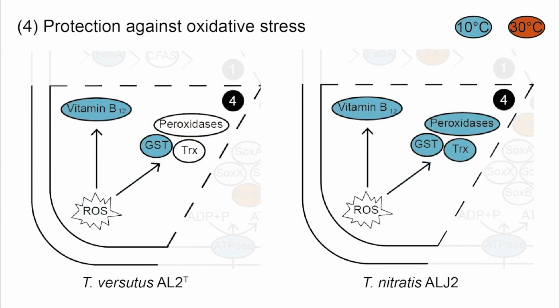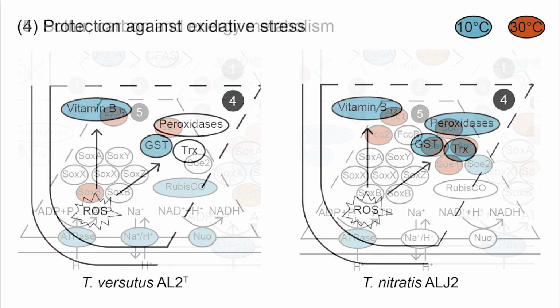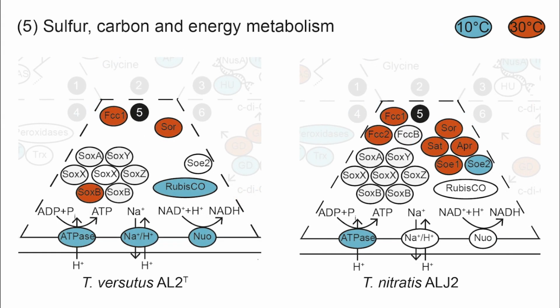Another negative effect of low temperature is the increase in oxidative stress. Interestingly, both strains highly upregulated their vitamin B12 biosynthesis pathway, which has also already previously been shown upregulated in Thioalkalivibrio under arsenite stress. For the sulfur metabolism, we could see that both strains decreased their gene expression of the second half of the sulfur oxidation pathway, leading to an accumulation of sulfur granules in the chemostat reactors at 10 degrees.